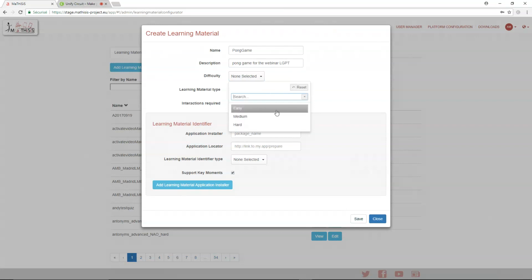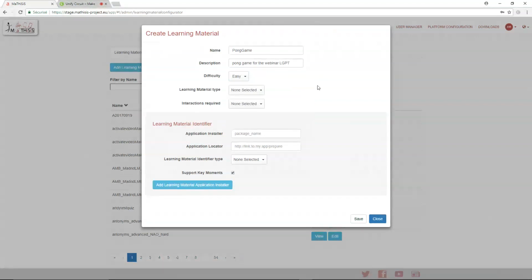So I will stop a bit on this field for a moment and explain a bit. The MaTHiSiS platform works in a way that we decline every learning material in 3 difficulties. So the platform can adapt at some point and propose an exercise that will be easier or harder depending on your performance and affective state. So for this one, I'm going to choose the easy one.